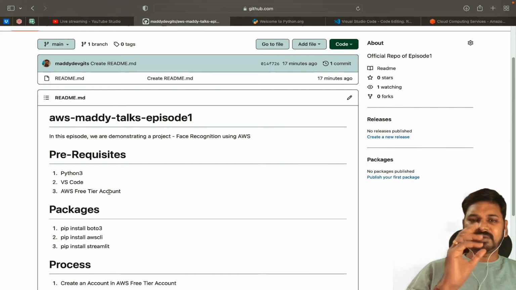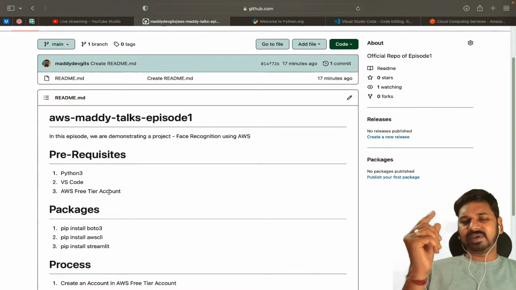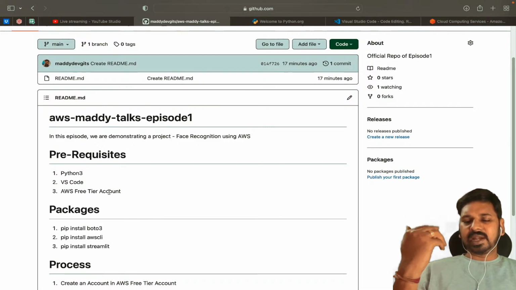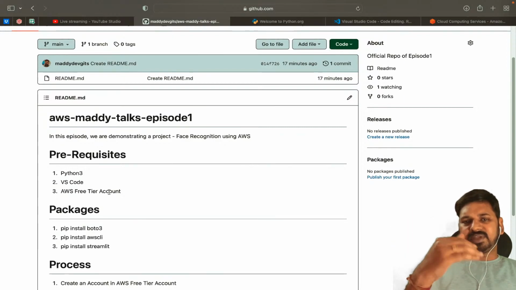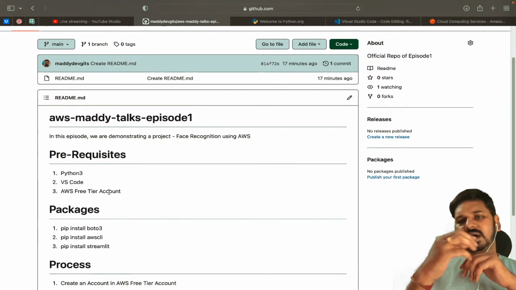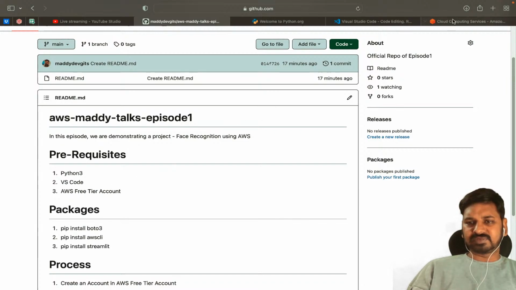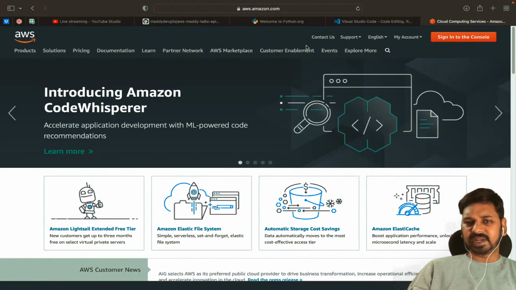So we need one AWS free tier account. AWS is offering a 1 year free tier, where in the 1 year free tier you can use and explore AWS services. Okay, so they are giving a free tier service. For all the students this will be very beneficial, because you can explore many AWS services in the 1 year of free time. Okay, and most importantly, let me also show you what this free tier is, and how to create an account as well.